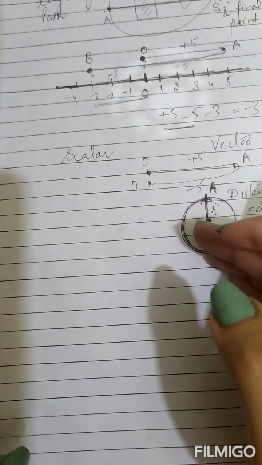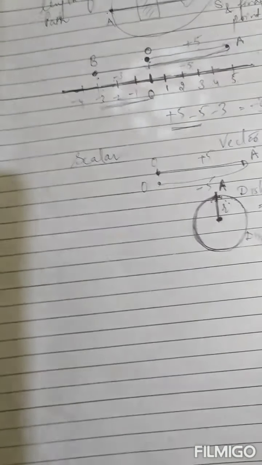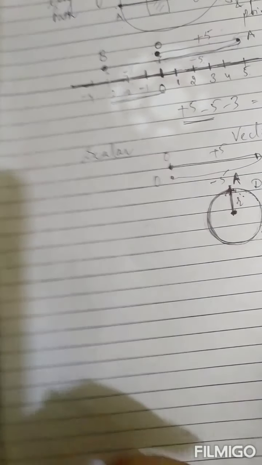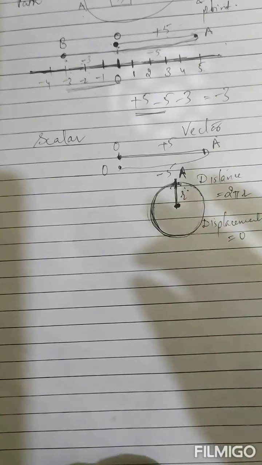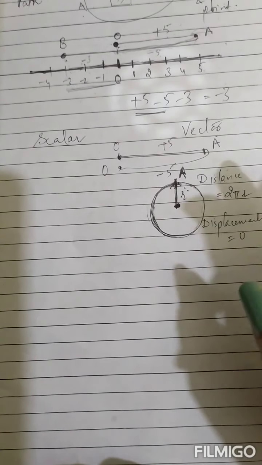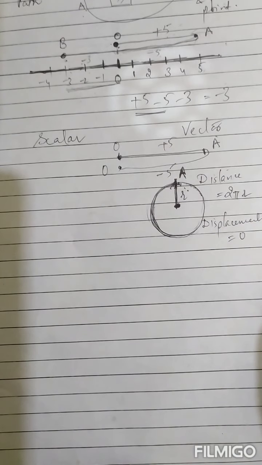So there can be a number of examples, a number of questions based upon circular motion. I will discuss just one here. I will give you 2 or 3 further questions to solve based upon distance and displacement. I will post it in the group. After watching this video, you are going to solve those questions also.